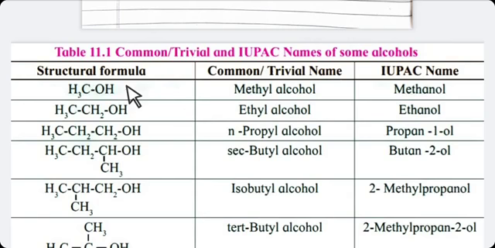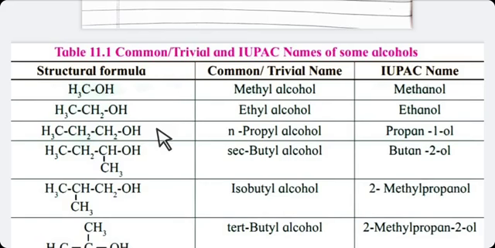Here only one carbon atom is there, so the common name is simply methyl alcohol. Another is CH3CH2OH. Two carbon atoms are there. It means ethyl alcohol.